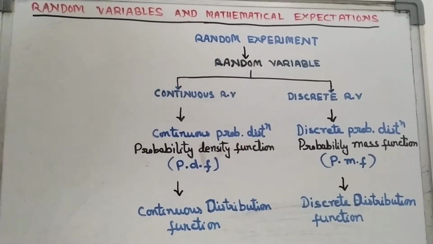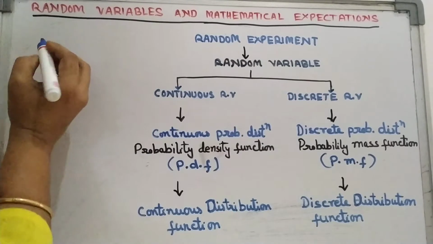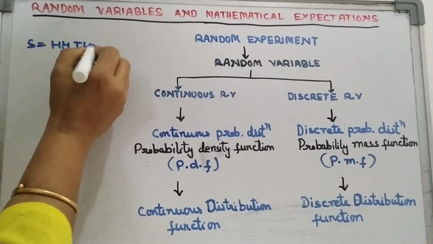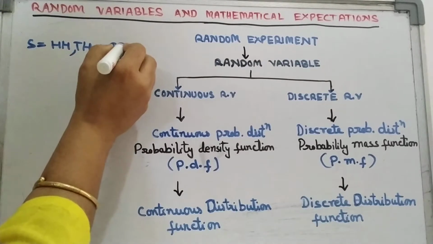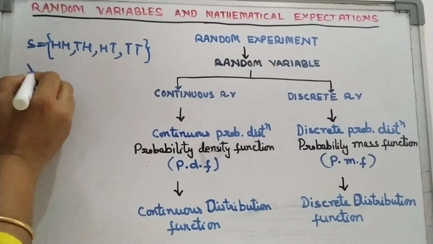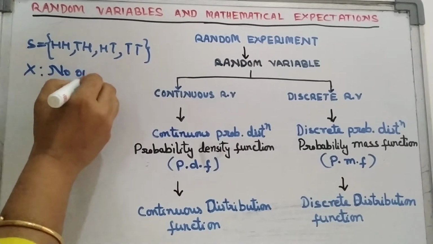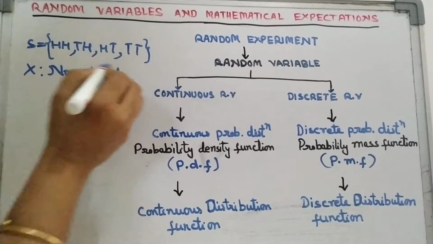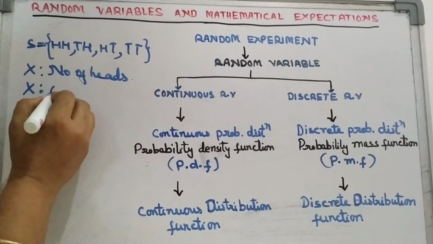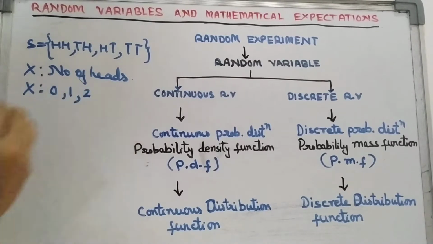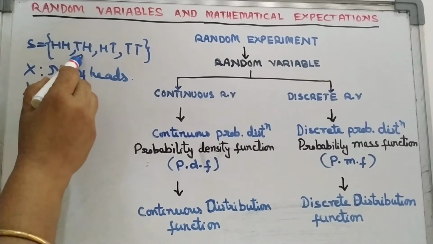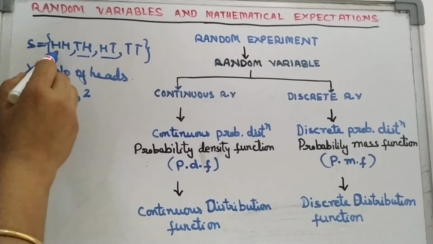I am showing you one example. Tossing a coin twice, what do we get? Head-head, head-tail, tail-head, and tail-tail. These are all the possible outcomes. It is a random experiment. If x denotes the number of heads, then x can take what values? 0 heads, 1 head, or 2 heads. Okay, 0 heads means tail-tail, 1 head means this one, and this is 2 heads.